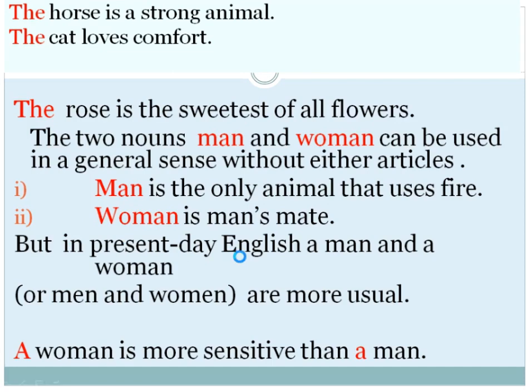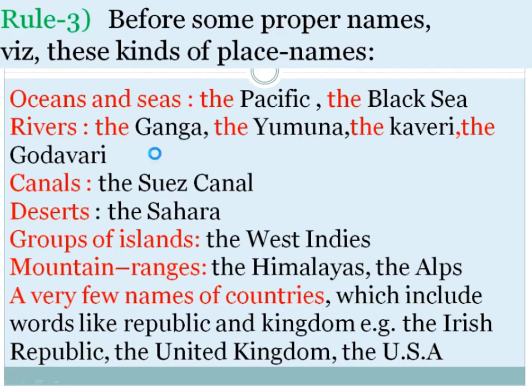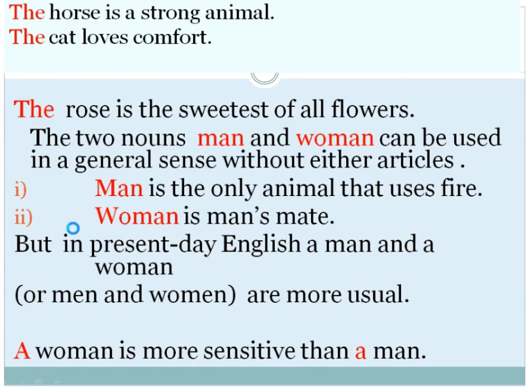But in present day English, a man and a woman, or men and women are more usual. A woman is more sensitive than a man. Here we use the article "a", not "the", and here also "a". It means it is in a general way.